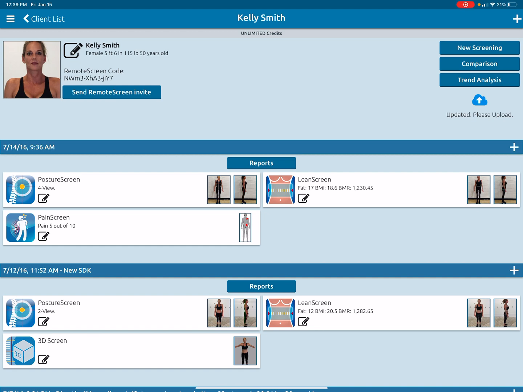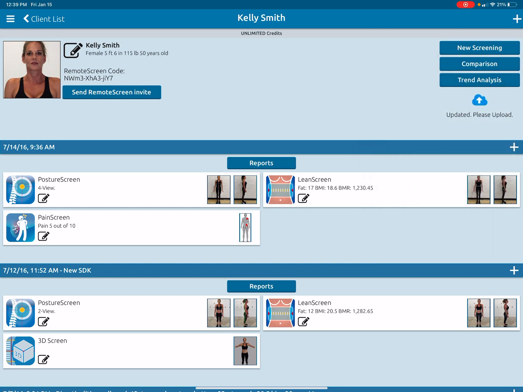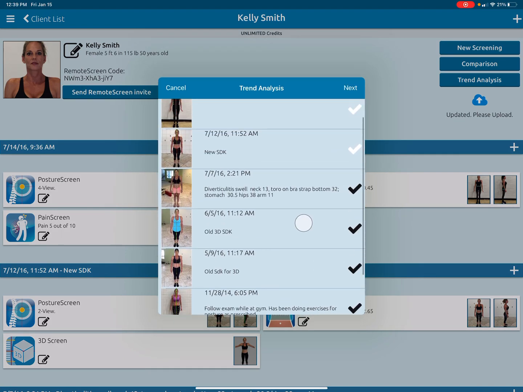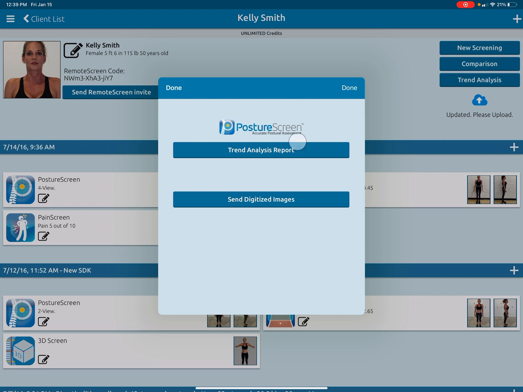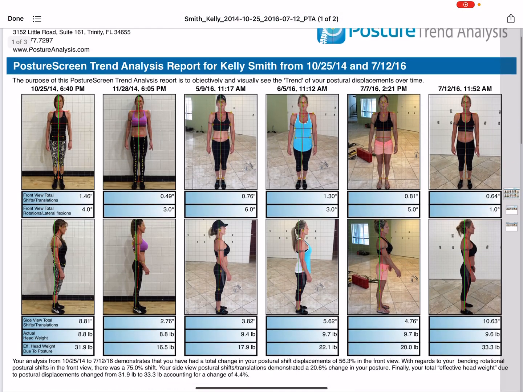Now, what if I wanted to do a trend over time? Well, we can do that too. If we click trend analysis, click PostureScreen, I can select what I want to compare, and then everything will show up. You can do up to 6 on one page, and I'll preview this again so you can see it. You can see all their postures on one page. That's the trend assessment.